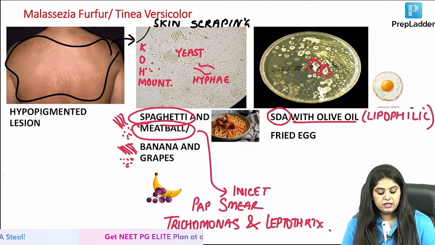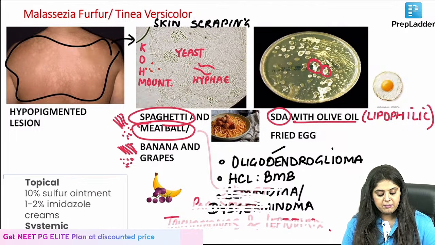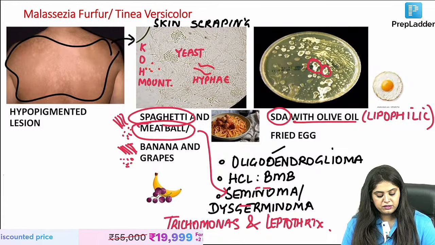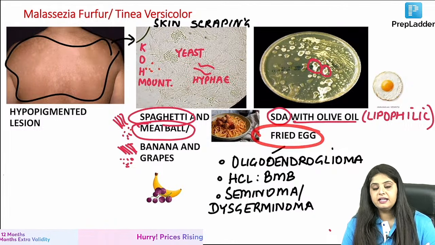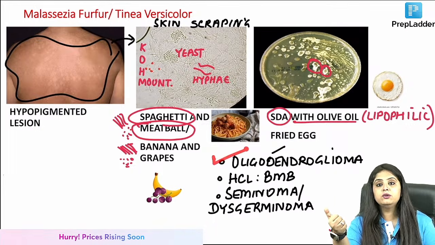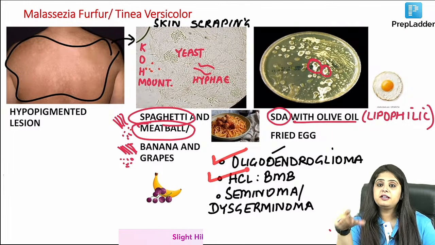Jaldi, I have to write it. You will tell me, guys. Number one, I will write it once again for you. It's all overlapped, so we will write it again later on for spaghetti meatball. But fried egg appearance kisme? Brain tumor, oligodendroglioma. Last to last class, same photo we have drawn.